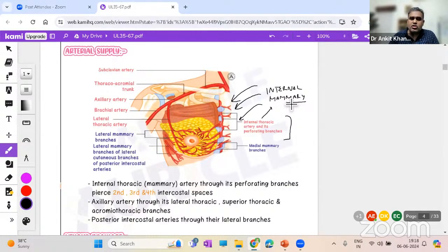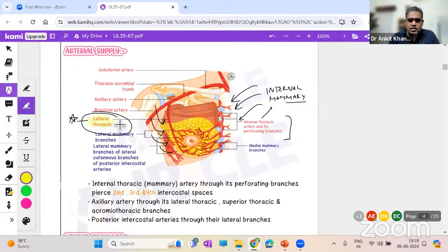That is one point. The second group you are seeing on the lateral side, you can see this artery coming down. This huge artery. Which artery is this? This is the lateral thoracic artery. So let me highlight this. Lateral thoracic, remember. Internal thoracic artery, remember. These two arteries do remember.